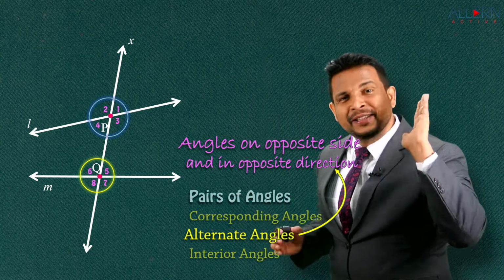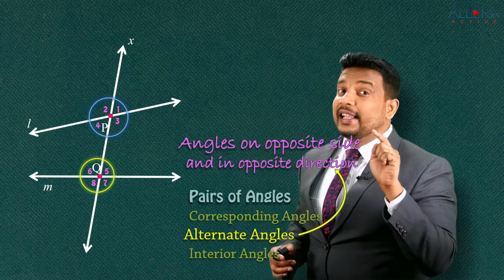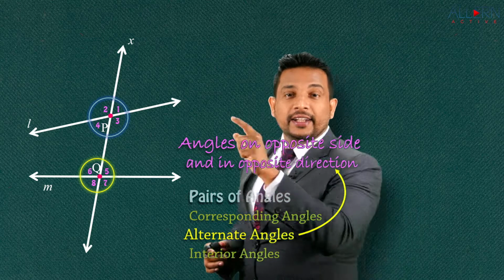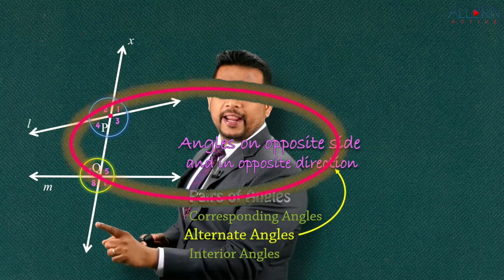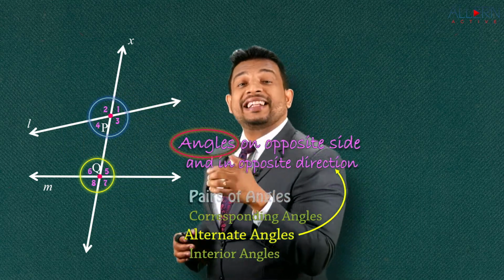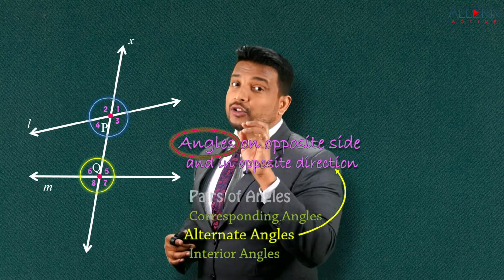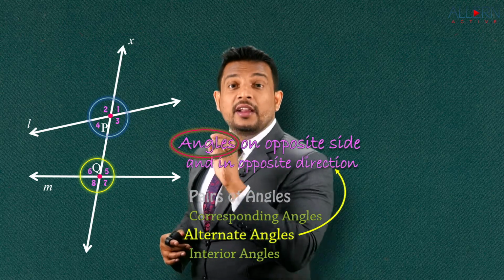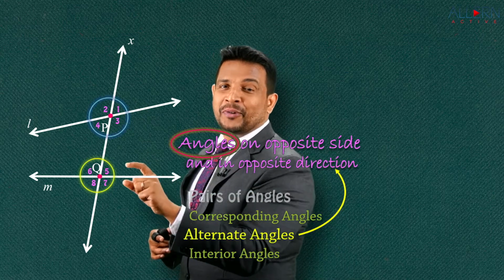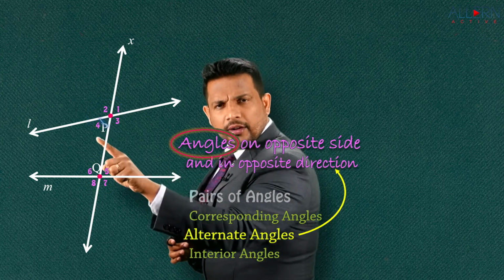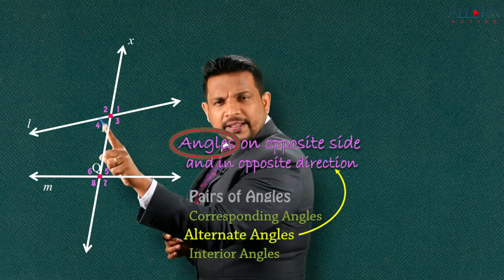Now let's understand this. When we say side, it is with reference to the transversal. The transversal here is X, right? Angles on opposite side. I said angles, so obviously it is a pair of angles, one from this side, the other from this side. So let's say from this side, the angles which are formed at P, I'm considering this angle, angle 4.